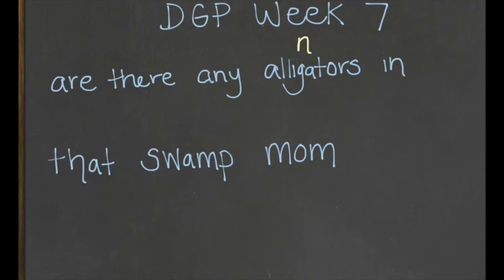The next word we're looking for, the next noun, would be the word swamp. A swamp is a place, so we're going to call this a noun. It's going to be common because it's not the specific name of a swamp.